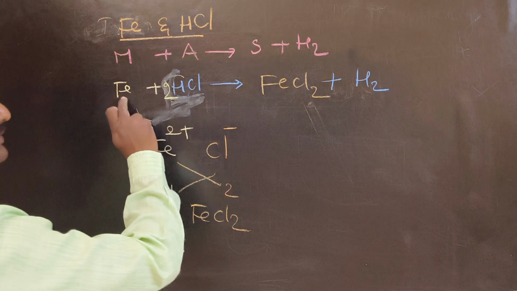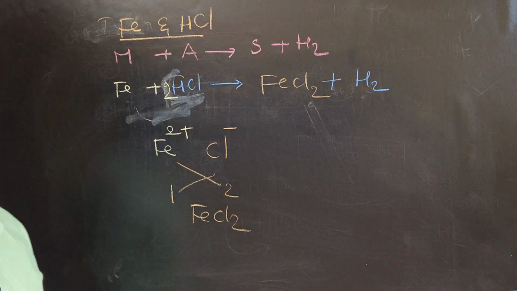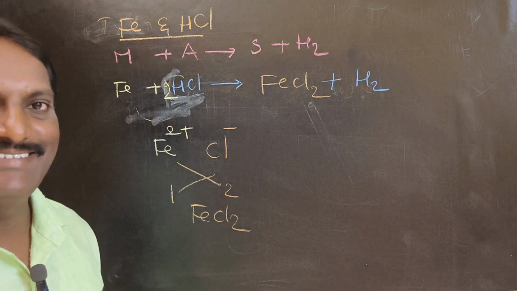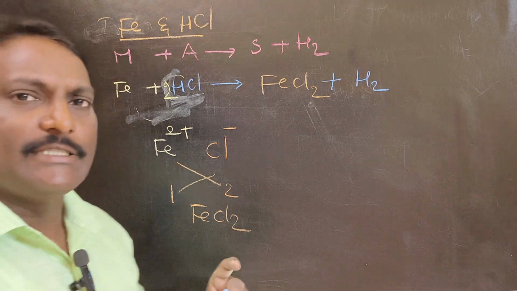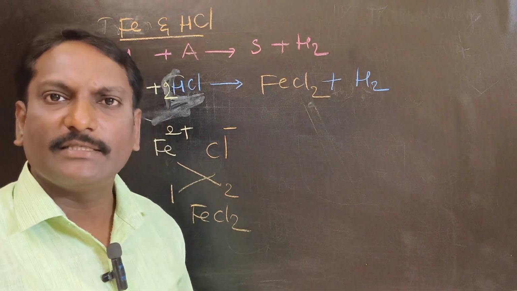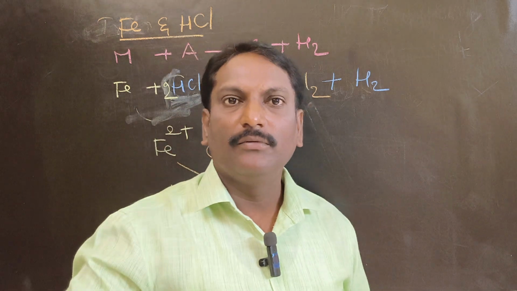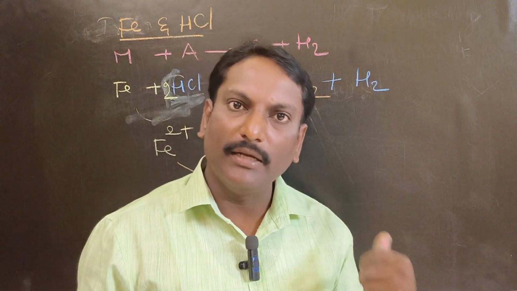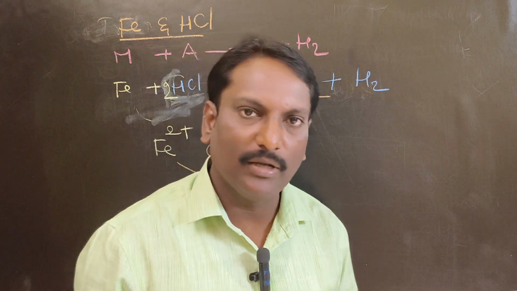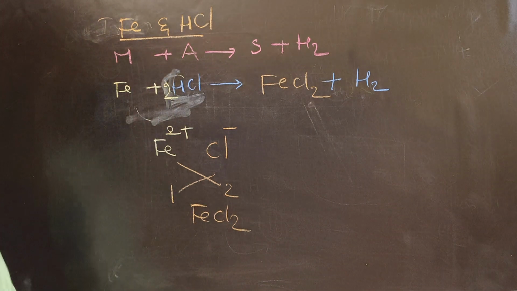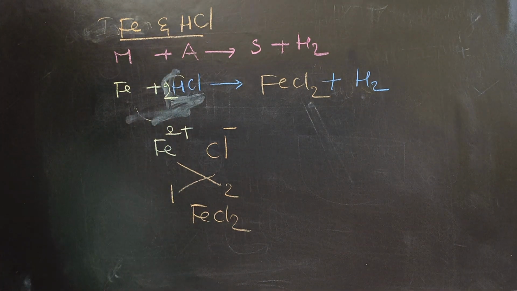Hydrogens: 2 and 2. Iron: 1 and 1. Is it clear? So it is very easy to write the equation for the reaction between acids and metals if we know the points I gave at the start of this session. Let us take one more example.